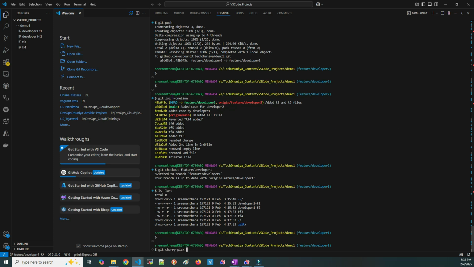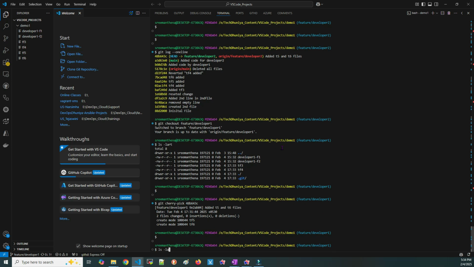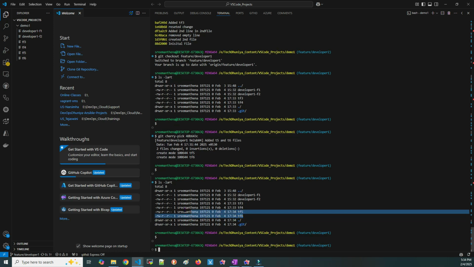Cherry pick and take the commit ID. Right? ls -lar. See the magic. I'm in the developer 1 branch, but I got the code which was there with developer 2 with this commit. So the name indicates cherry pick. It can pick up the exact commit along with the data, whatever you need. Now you can see these TF5, TF6 files are here.